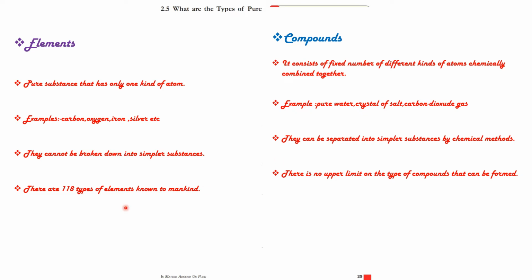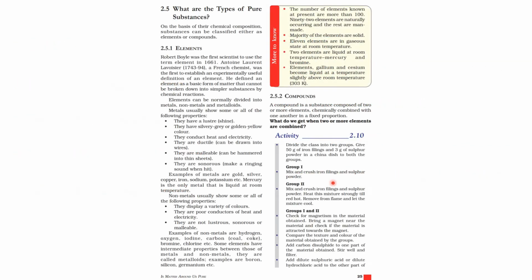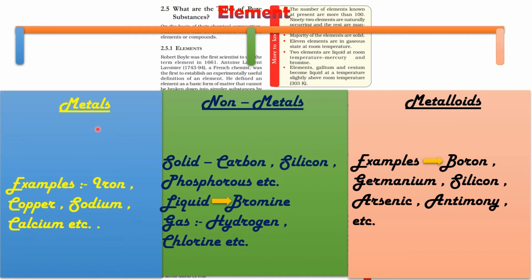There are 118 elements known to mankind, and these can be divided into three types: metals, non-metals and metalloids. We are going to learn about them. For compounds, there is no upper limit on the type of compounds that can be formed. So here, metals, non-metals, metalloids. Metals, examples: iron, copper, sodium, calcium, etc. Non-metals: carbon, silicon, phosphorus, that's a solid; bromine, liquid; hydrogen, chlorine, gas, etc.